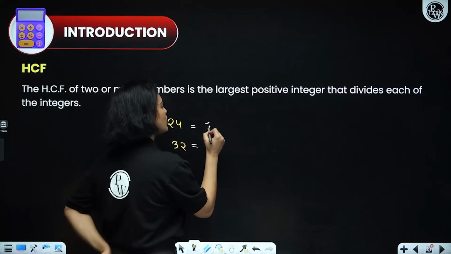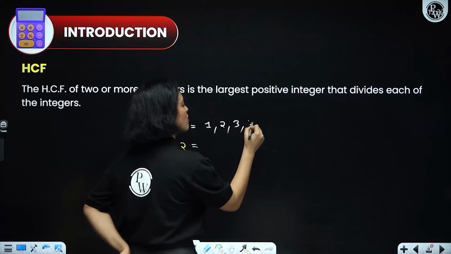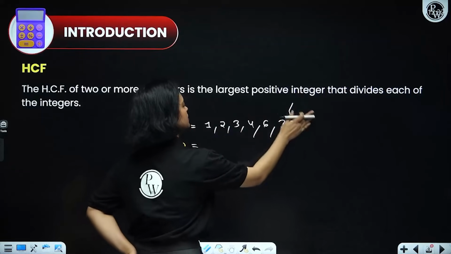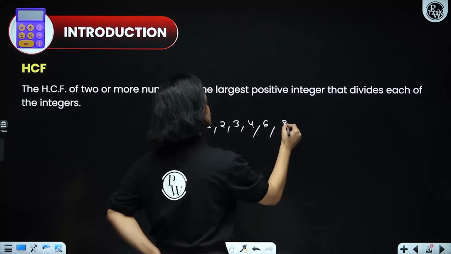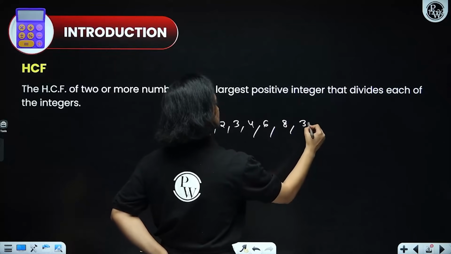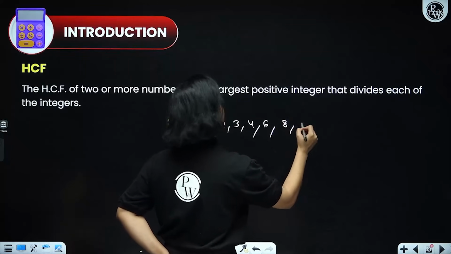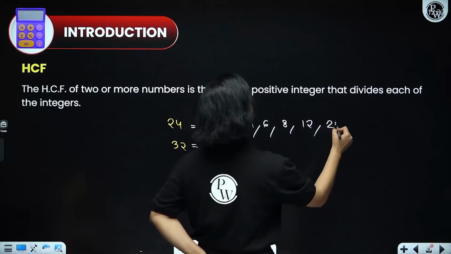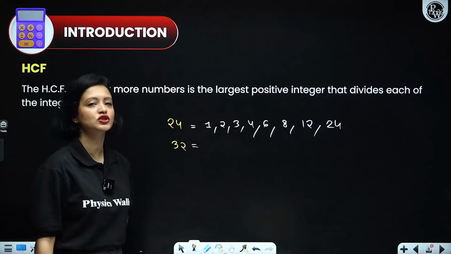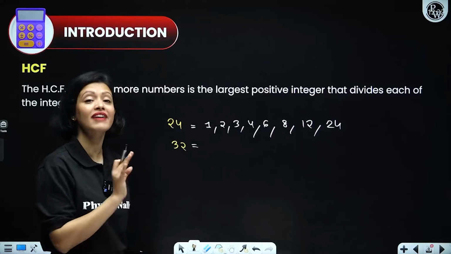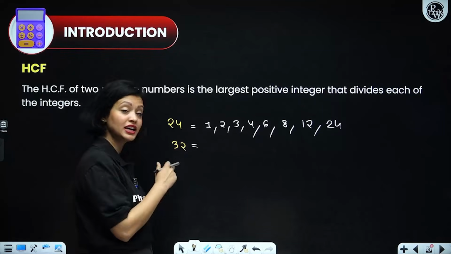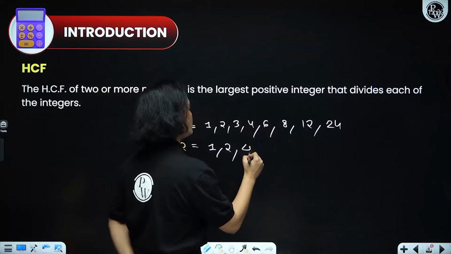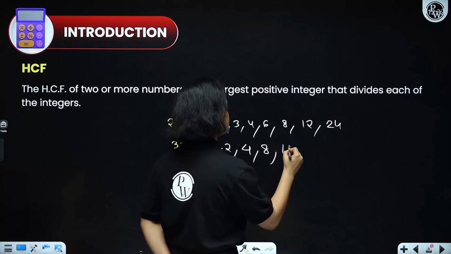Okay, so factors of 24 are 1, 2, 3, 4, 6, 8, 12 and 24. Now, let's write down the factors of 32. That means all the numbers that divide 32, okay? So, we have 1, 2, 4, 8, 16, 32.